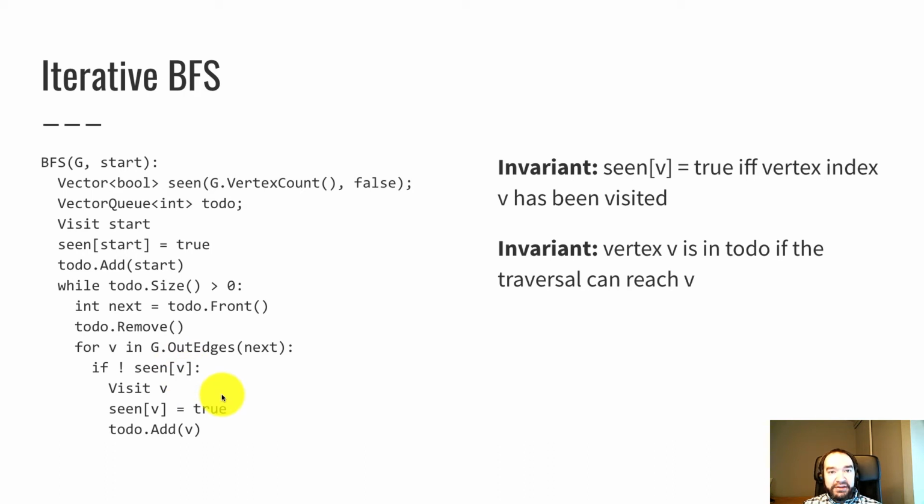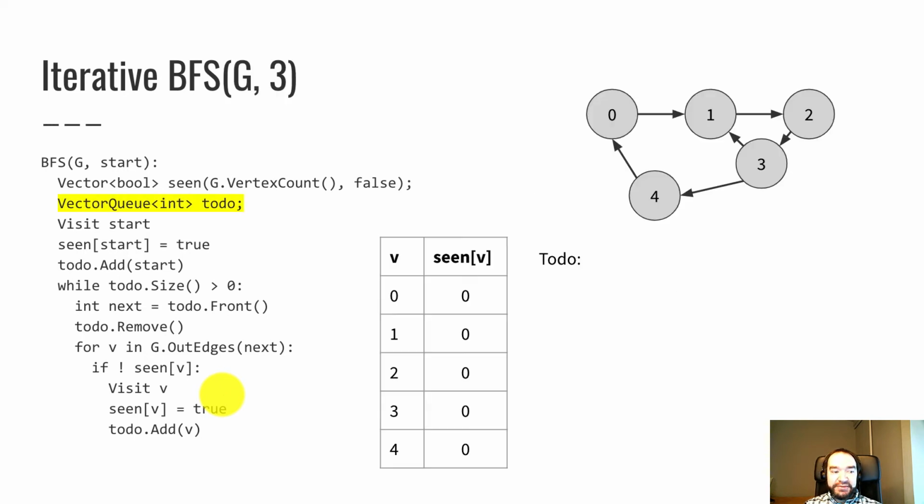And then we add v to the to-do queue so that v's neighbors will get considered in a future iteration. So now let's run this on the same example we used with depth first search. We're going to do a breadth first search this time, starting at index number 3.